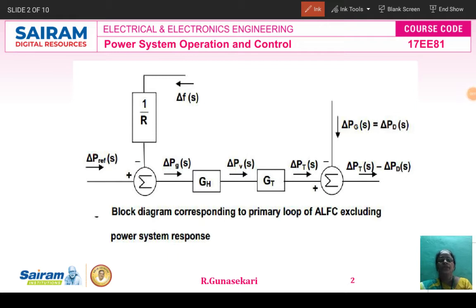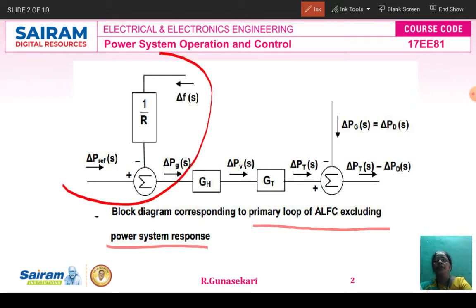Student, now you see the block diagram. The block diagram represents the primary ALFC loop excluding power system. In the previous lecture video we studied the speed governor model. So this is the speed governor model.